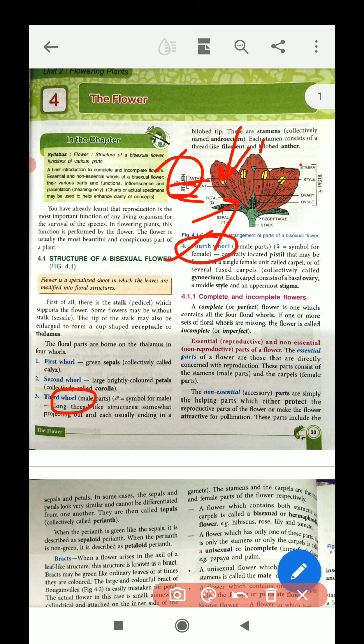Similarly, for the female part you can see stigma, then style. Just as the filament is in the male, the style is in the female. You can do a comparison of the male and female parts. Then ovary and ovule, together these four are called the pistil, and collectively also called gynoecium. So students, those are the different parts. Next lecture I will explain further.